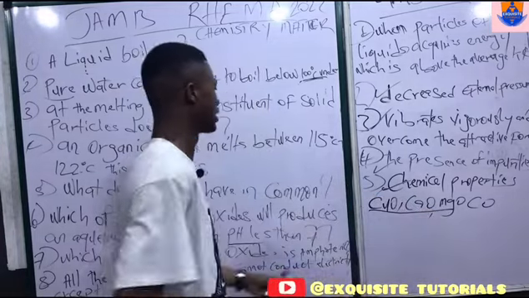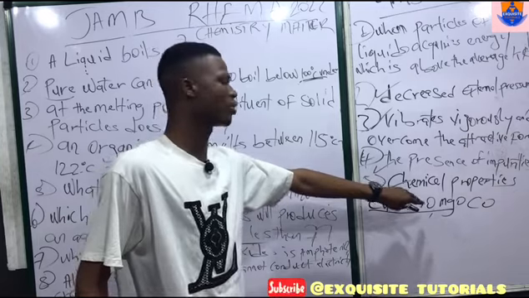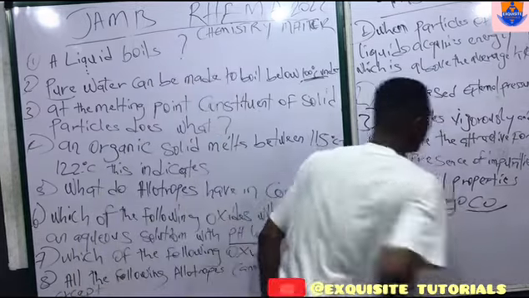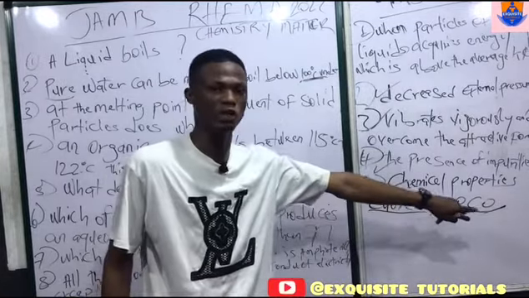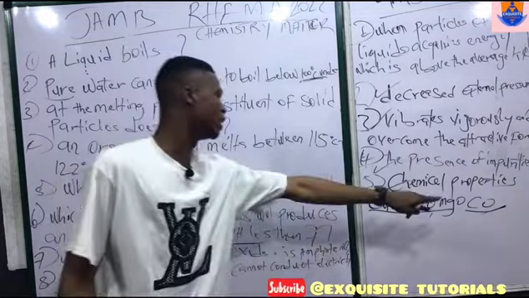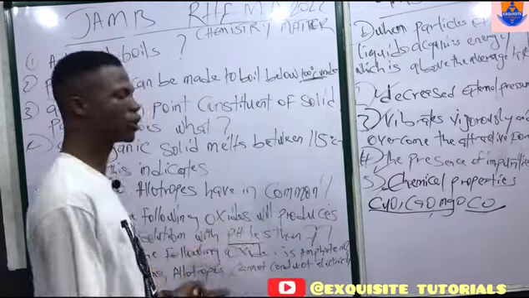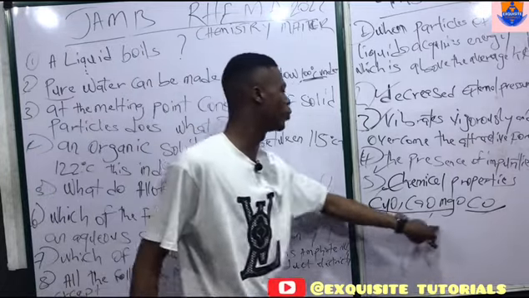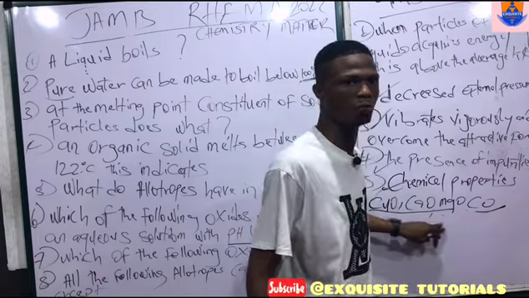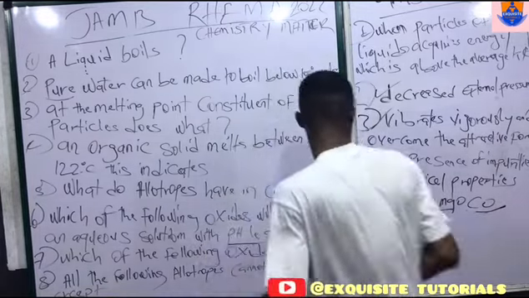So that means the only oxide that will give us an acidic solution is carbon oxide, because carbon is a non-metal. So we are indirectly saying that carbon oxide will give us a solution with a pH less than 7. So whenever you see questions like this, what comes to your mind is, where is the non-metallic oxide? An oxide of a non-metal. Click it and go to the next question. Now, that is for question 6.